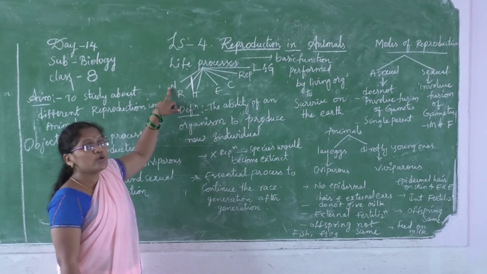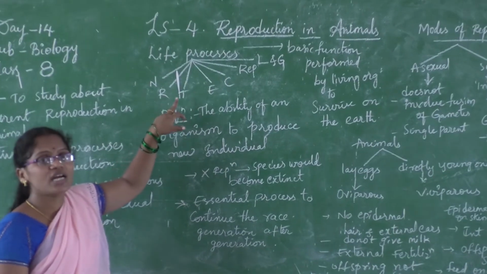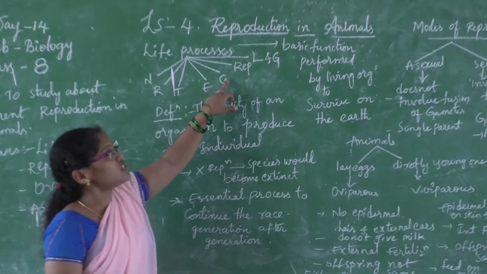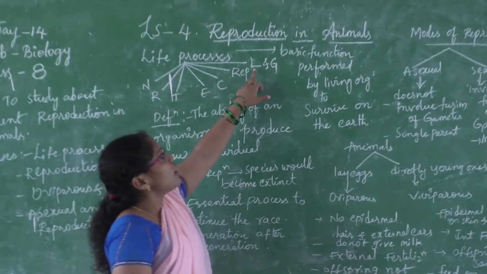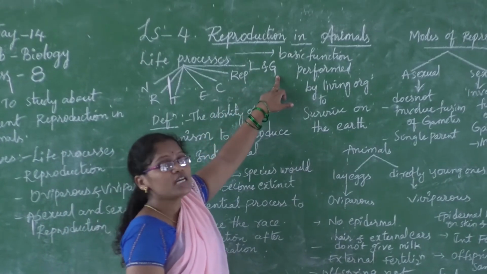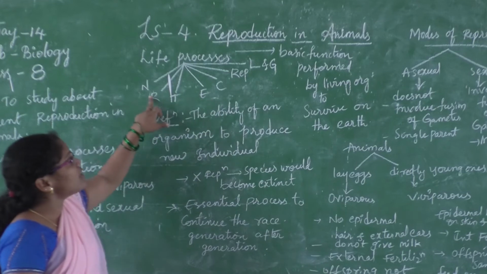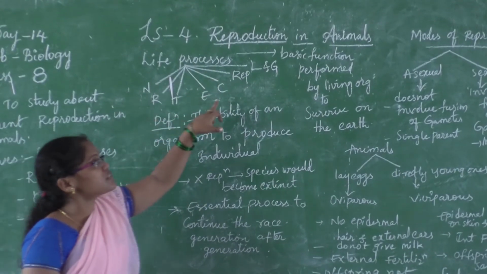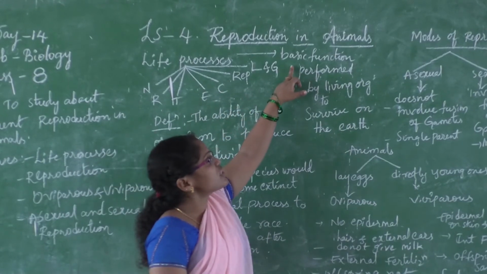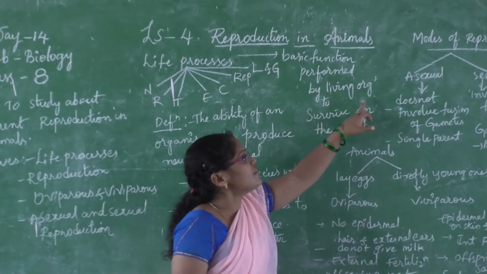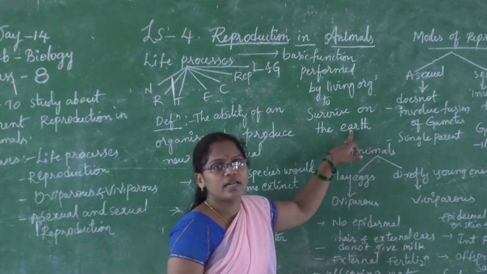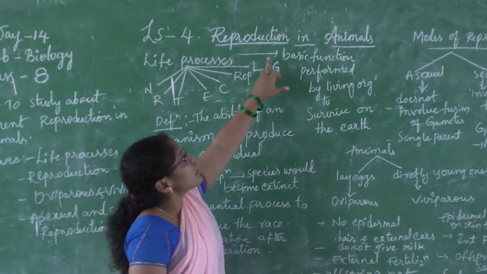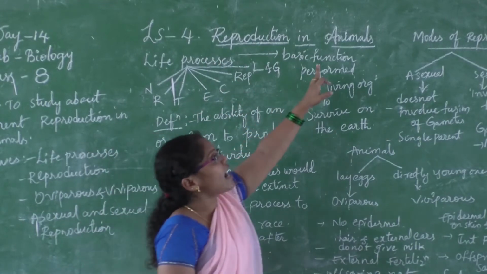This is nutrition, respiration, transpiration, excretion, coordination, reproduction, locomotion and growth. These all come under the life processes, which are basic functions performed by living organisms to survive on the earth. Among all these we are learning about reproduction in animals.